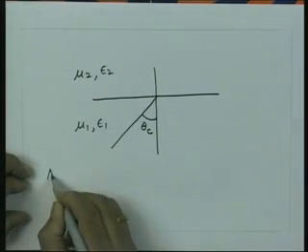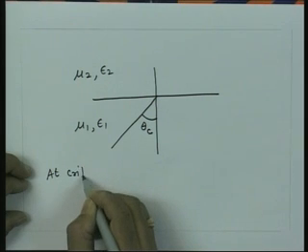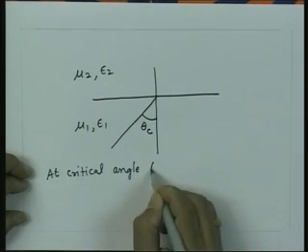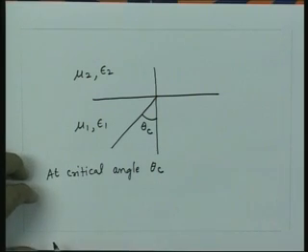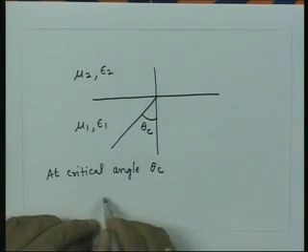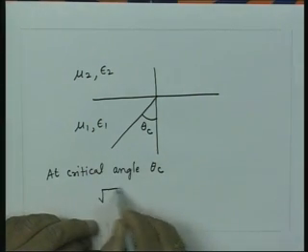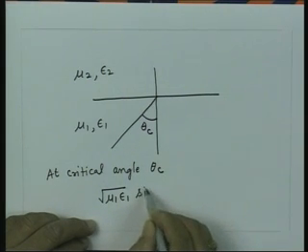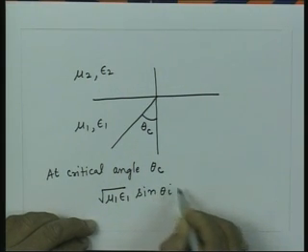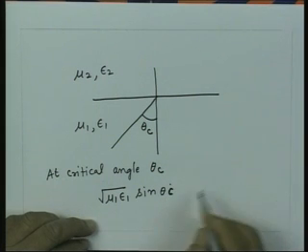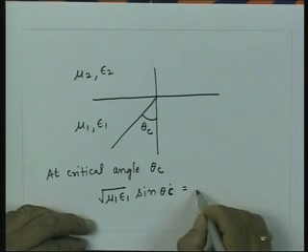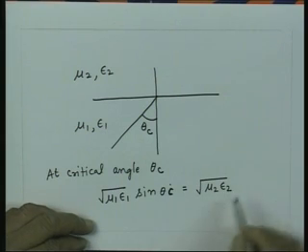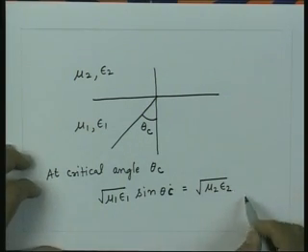So, at the critical angle theta c, I have the equality: square root of mu 1 epsilon 1 times sine of theta I, or theta c now, the critical angle, is equal to square root of mu 2 epsilon 2 times sine of theta t, which is equal to 1.